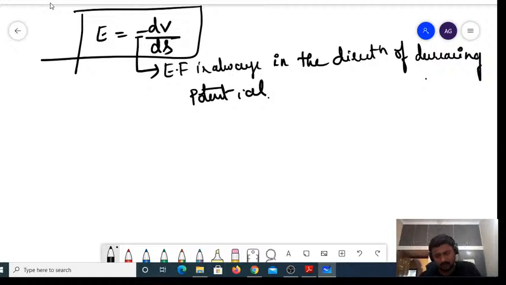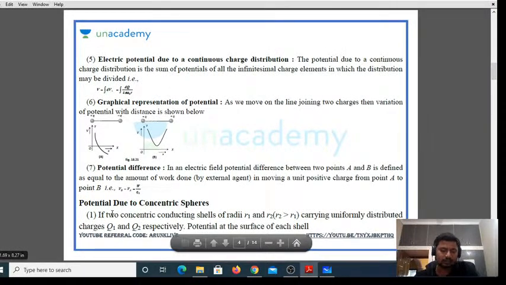Now, one more very important thing is how to find the electric potentials due to concentric spheres.